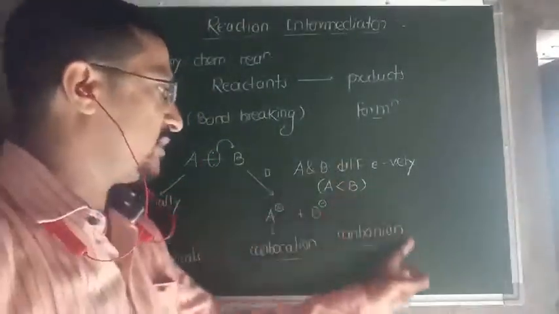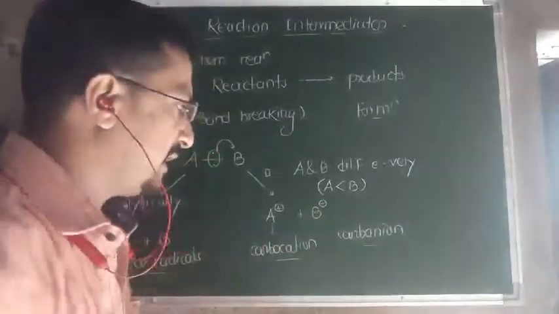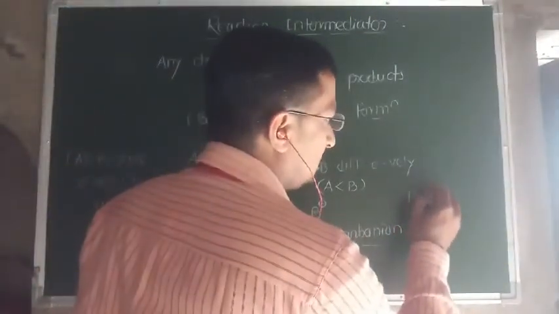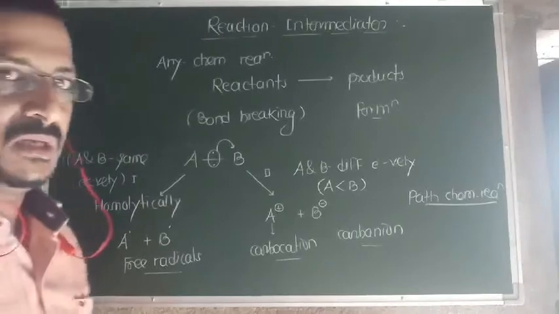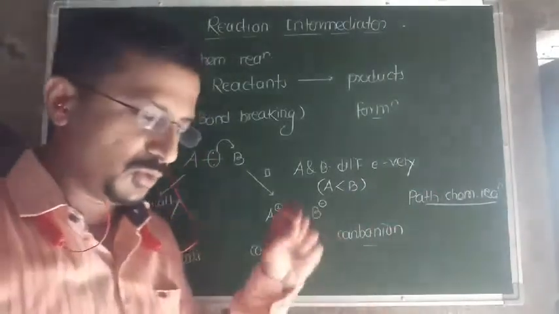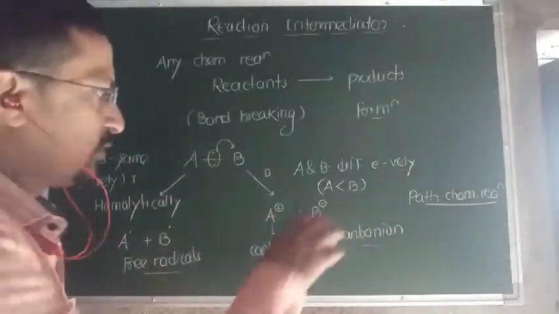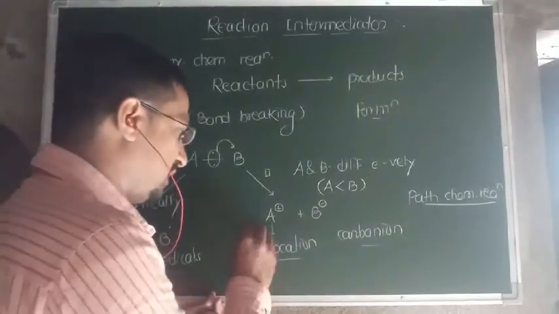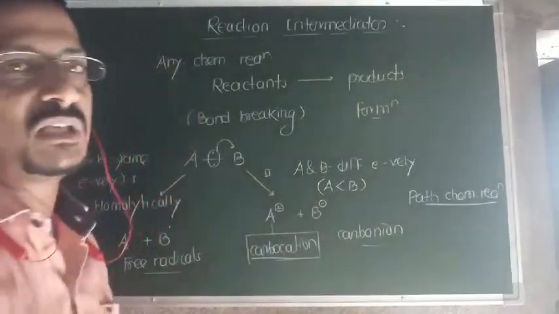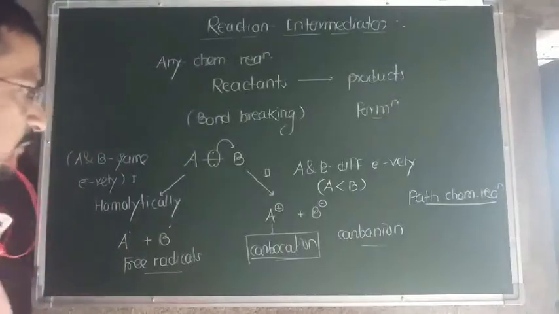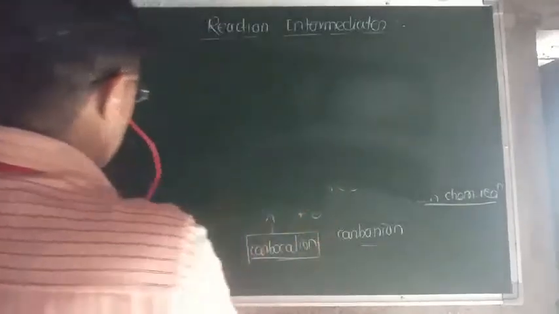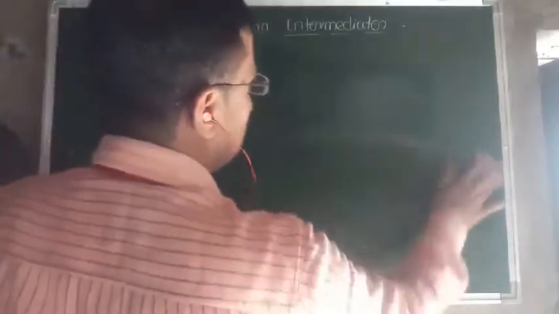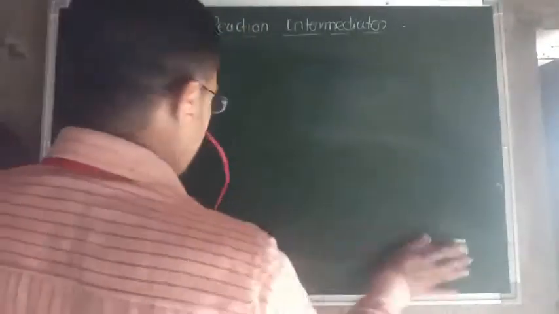These reaction intermediates play a very important role in deciding the further path of the chemical reaction. Reactions are mainly decided by these reaction intermediates, that is, the final product of the reaction. Today we are going to discuss one of the most important reaction intermediates, which is frequently formed in most chemical reactions, that is the carbocation. Now see how we are going to deal with the carbocation.